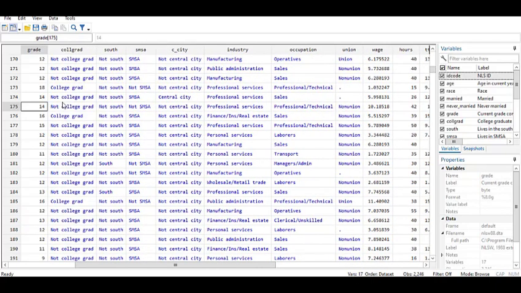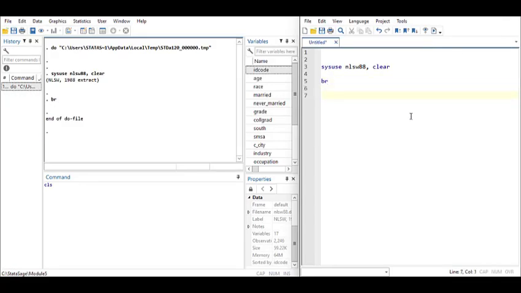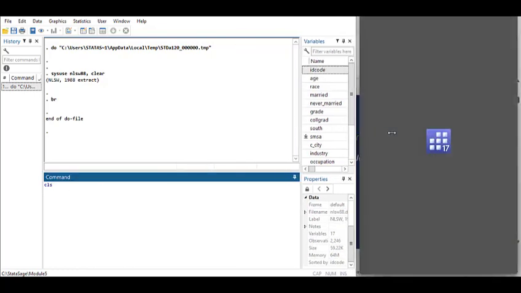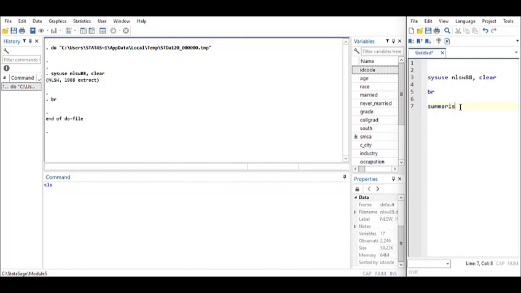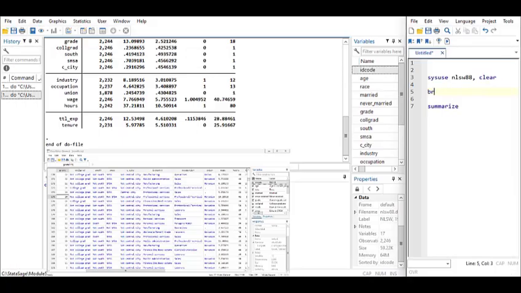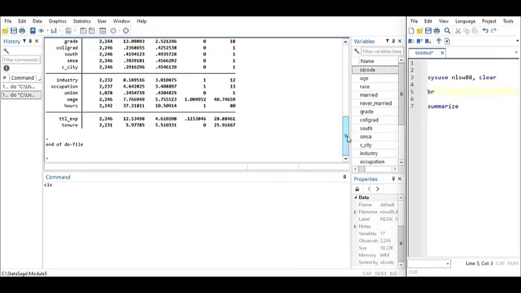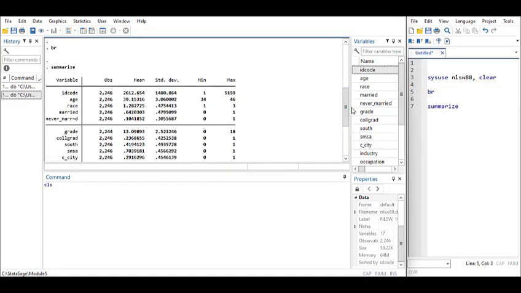Now, the interesting thing is that we have 17 variables here, and 2,246 observations. So let's use the summarize command quickly just to summarize the 17. They're not much. So I'll use the summarize command here. Now, bear in mind that I can type it right in the command window. So I'll just minimize this a bit. Summarize, we spell it the American way. It's an American company anyway, so don't be jealous. I will now run it. Sorry, I used the zoom, browse, so that's why it's covered. So the summarize command is here.